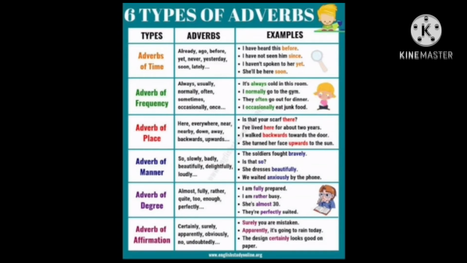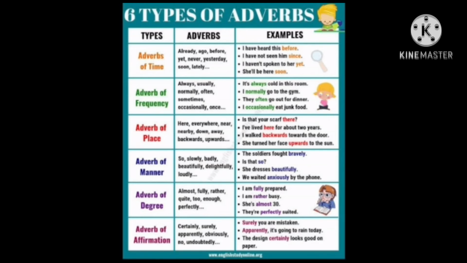Adverb of place. Here, everywhere, near, nearby, down, away, backwards, upwards, inwards. These are all adverbs of place. Adverb of manner. So, slowly, badly, beautifully, delightfully, loudly. These are all qualities. These are all manners. For example, she dresses beautifully. The soldier fought bravely.